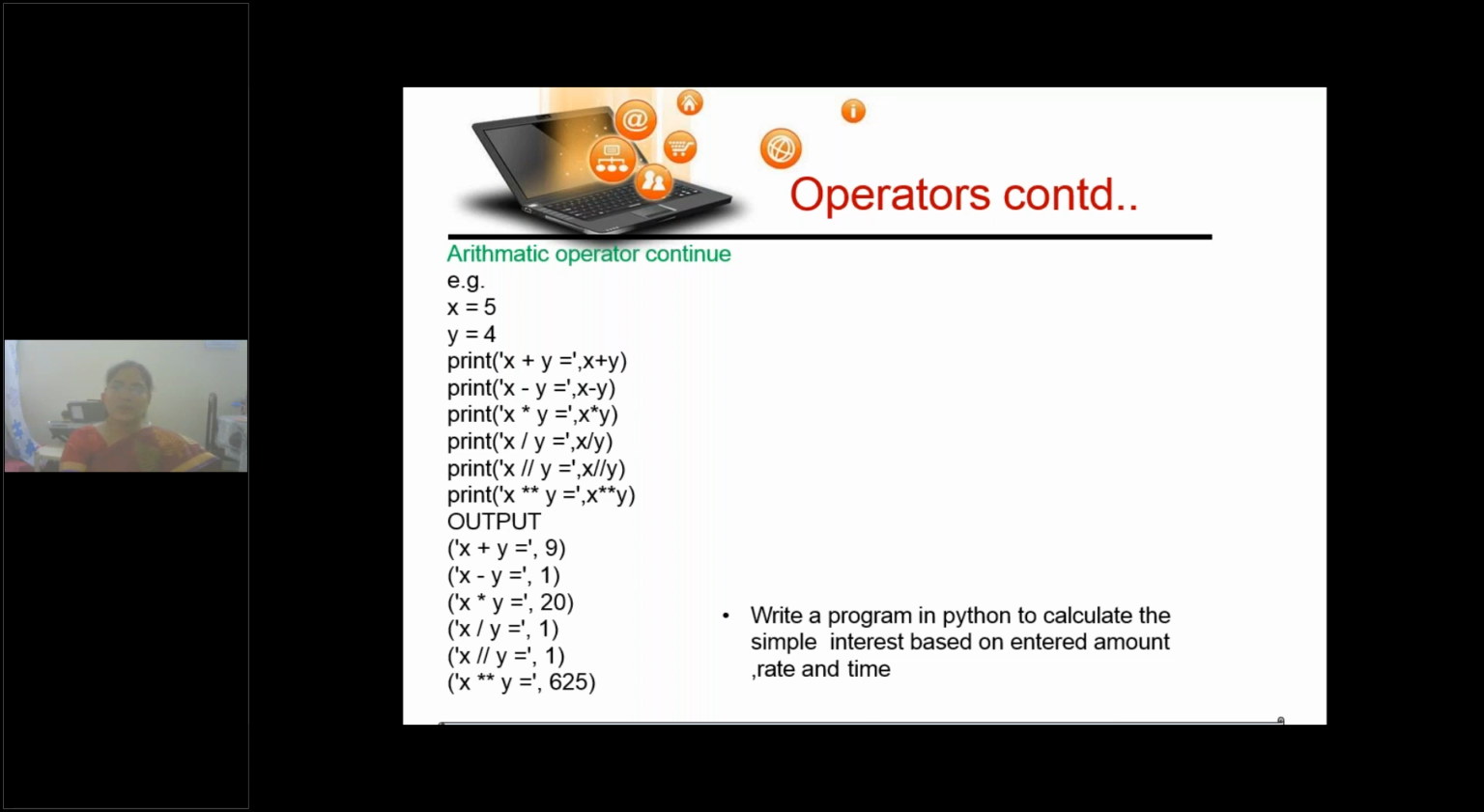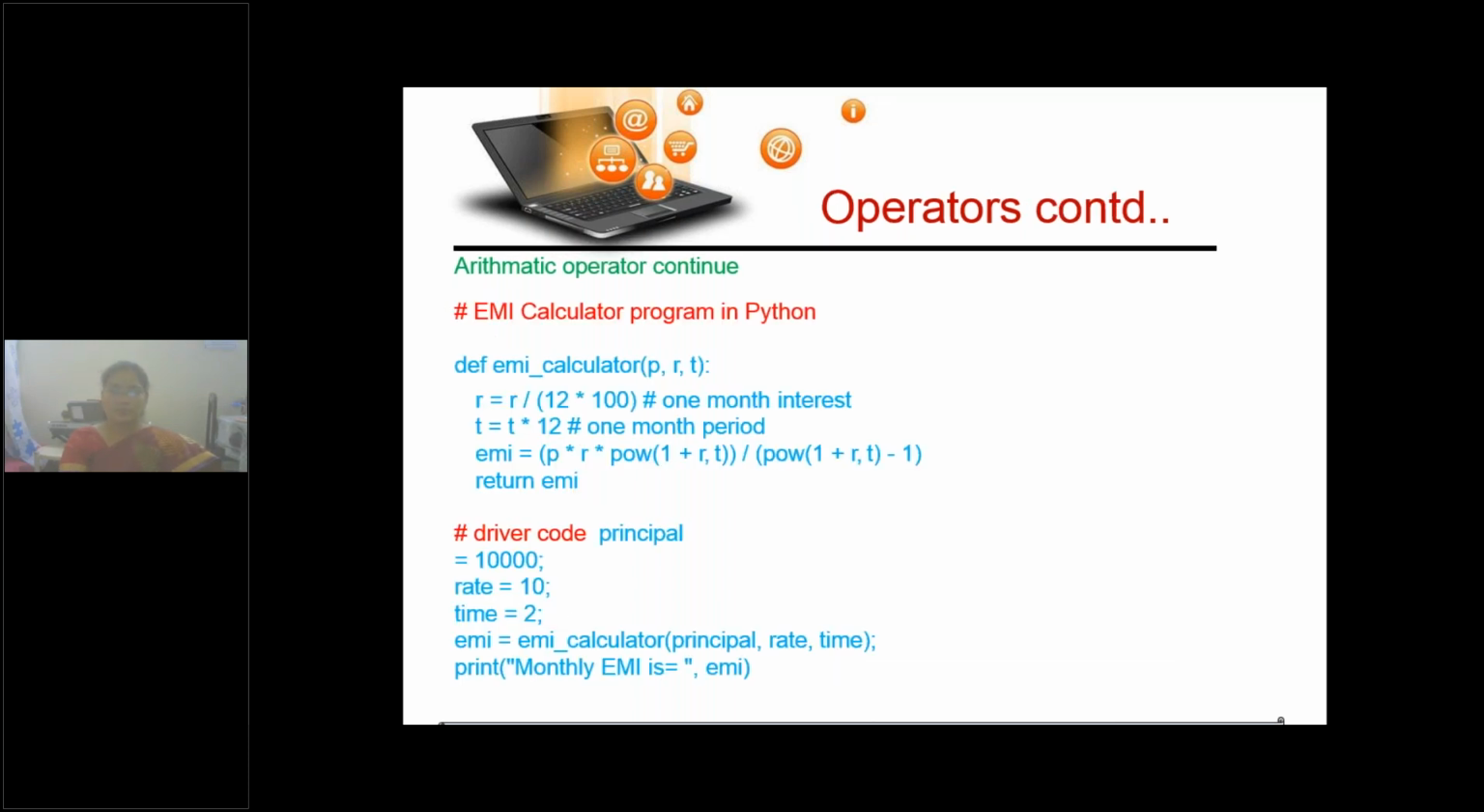So here you are asked to write a Python program to calculate simple interest based on the entered amount, rate and time. Using simple interest, what is the formula? PTR by 100. So now some examples are given here. Some definitions are here. So, EMI calculator. How do you calculate EMI? One month interest only, right? After calculating that one month interest, the EMI calculation formula is given here, just to practice these things.